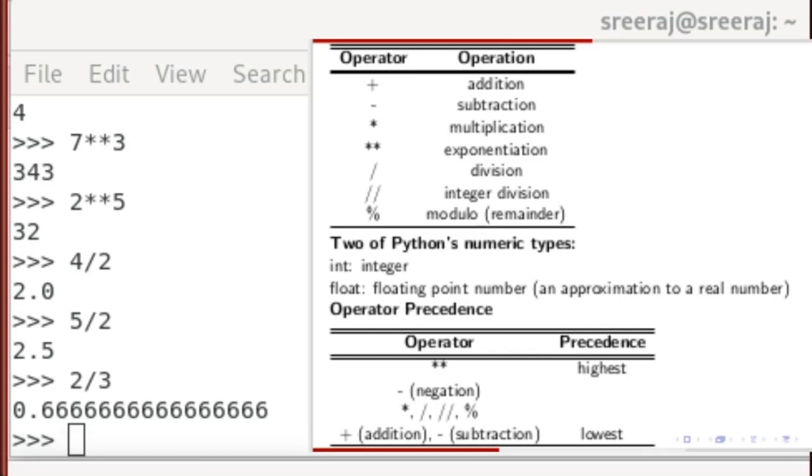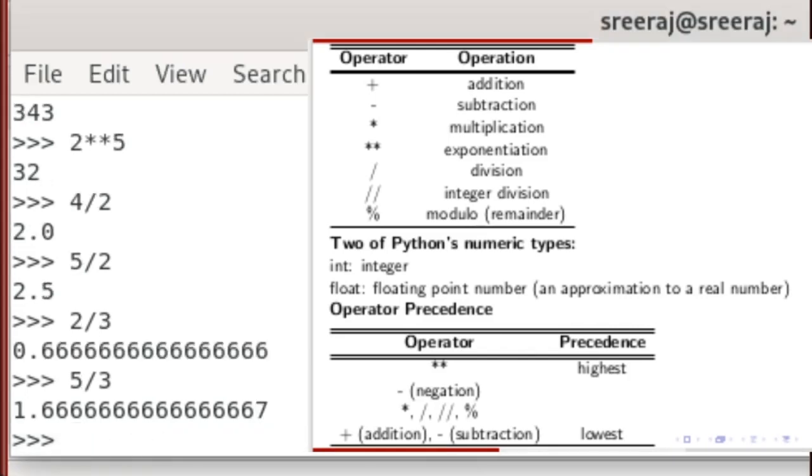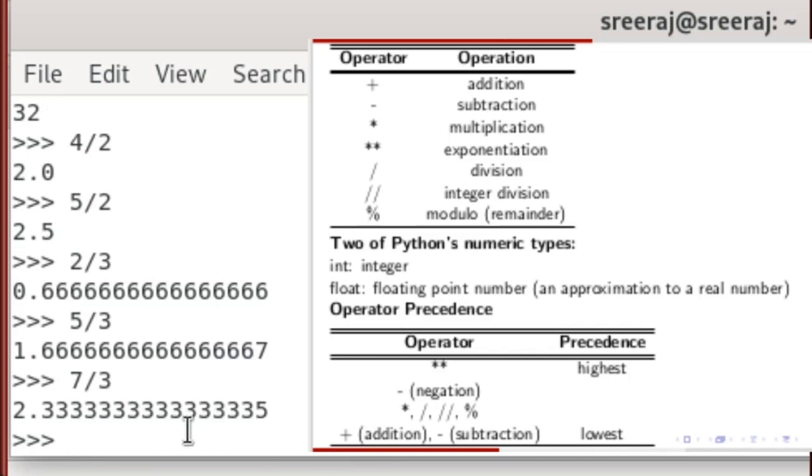to a real number. Another example is 5 divided by 3, and we got the answer 1.6666, ending with a 7. The last digit is actually 7. Similarly, if you divide 7 by 3, we got 2.3333, and the last digit is 5. 7 divided by 3 is a floating point division, and since floating point numbers are approximations to real numbers, there is some imprecision, and that's why we are seeing this.